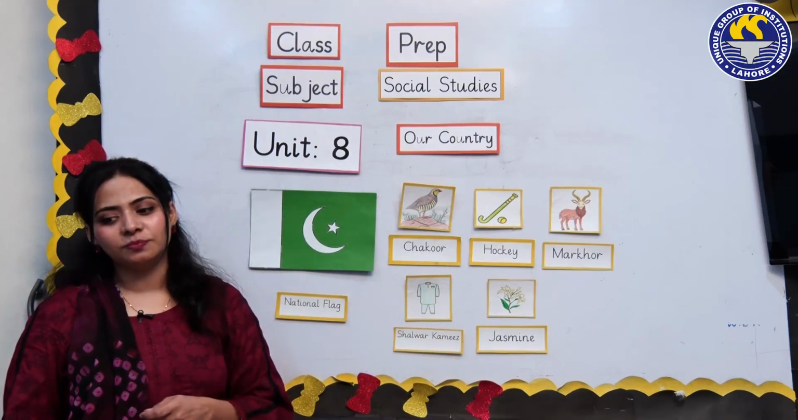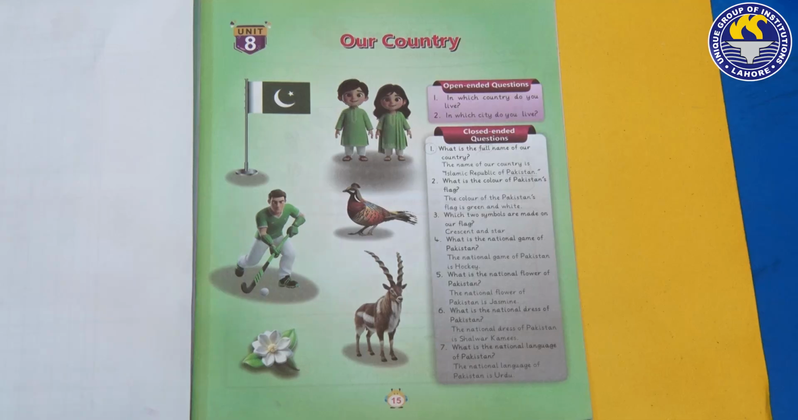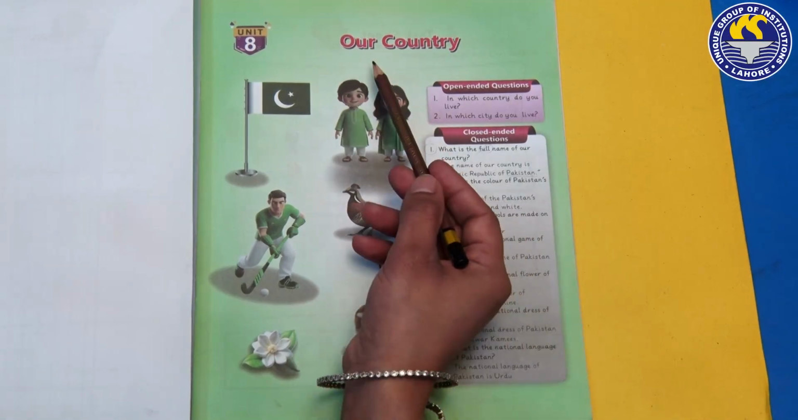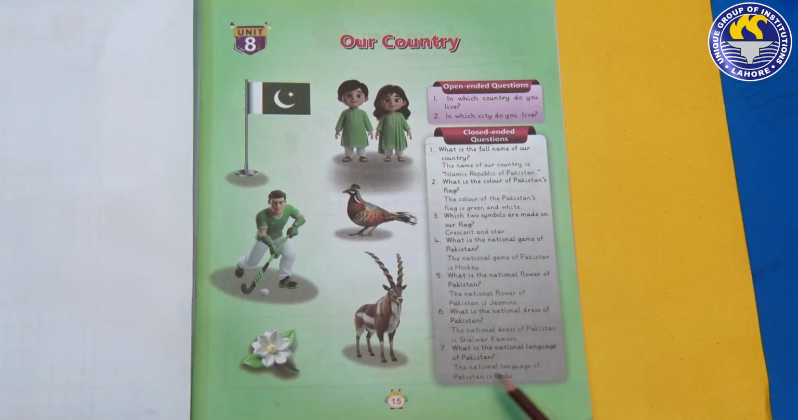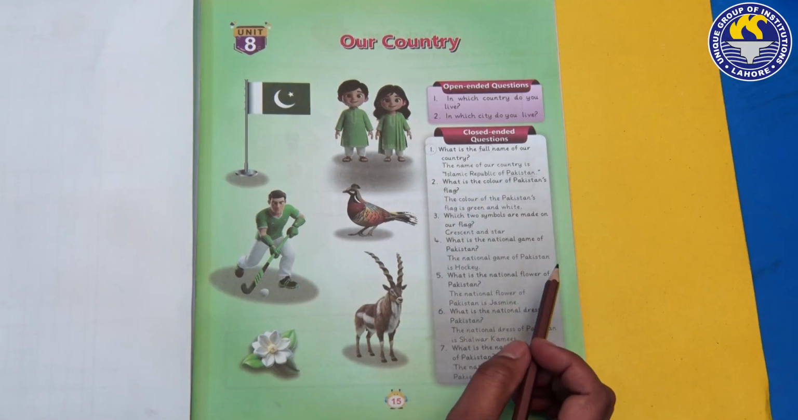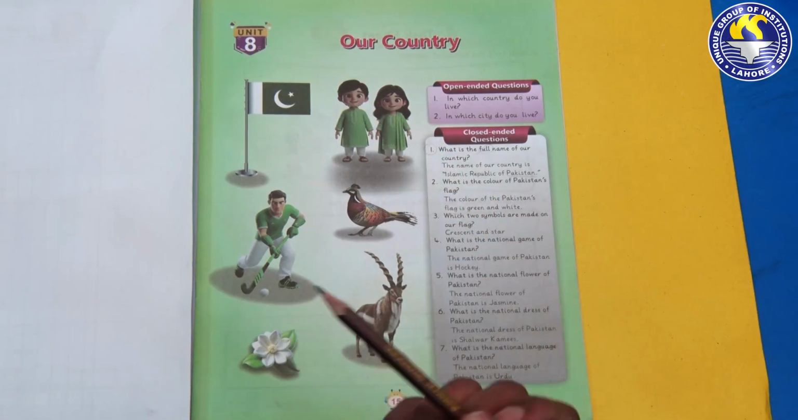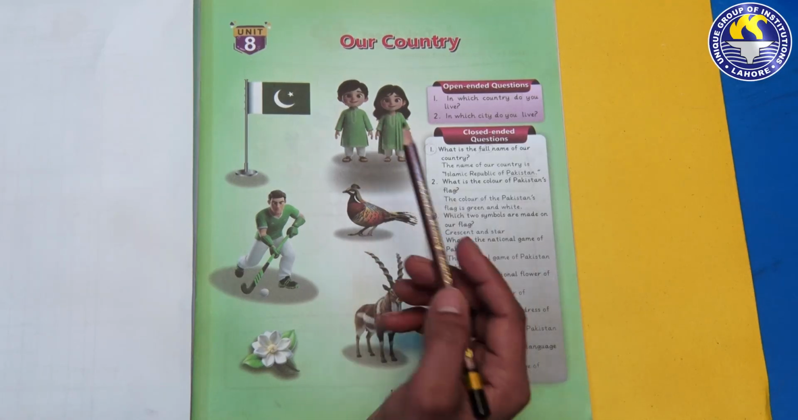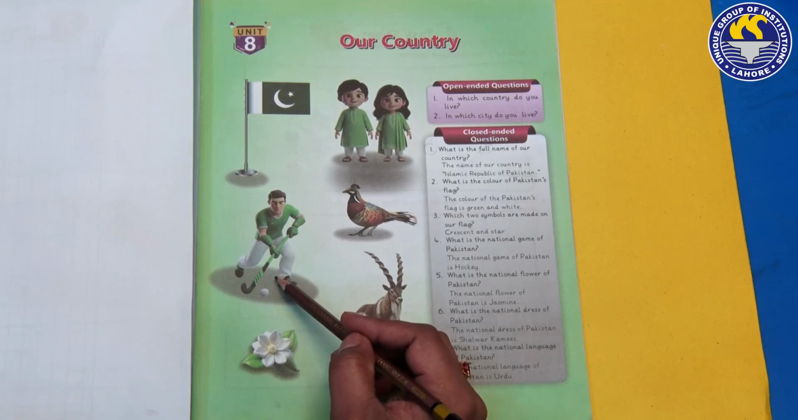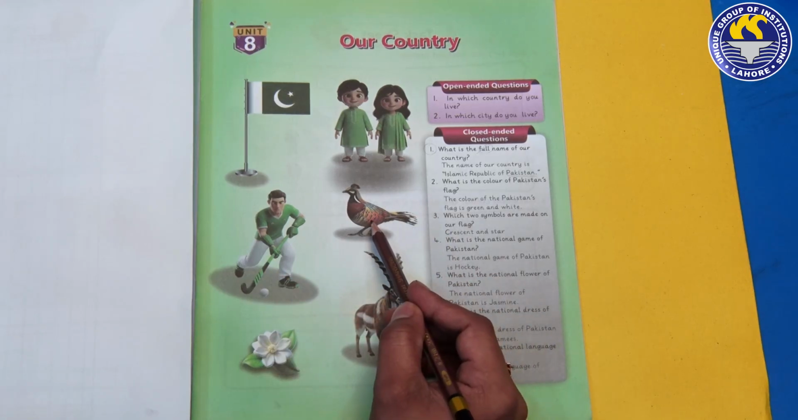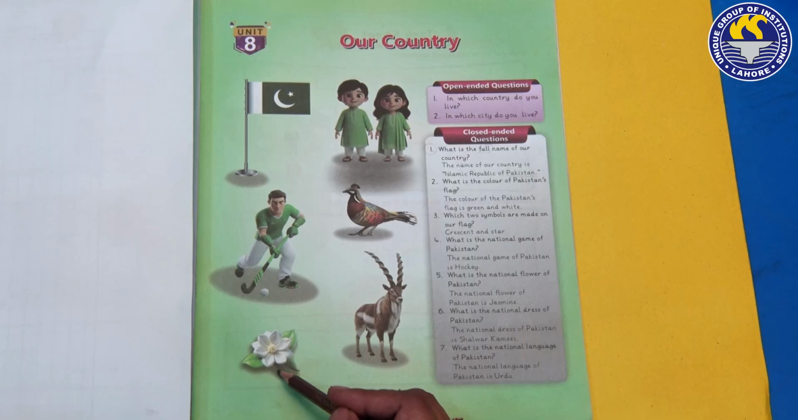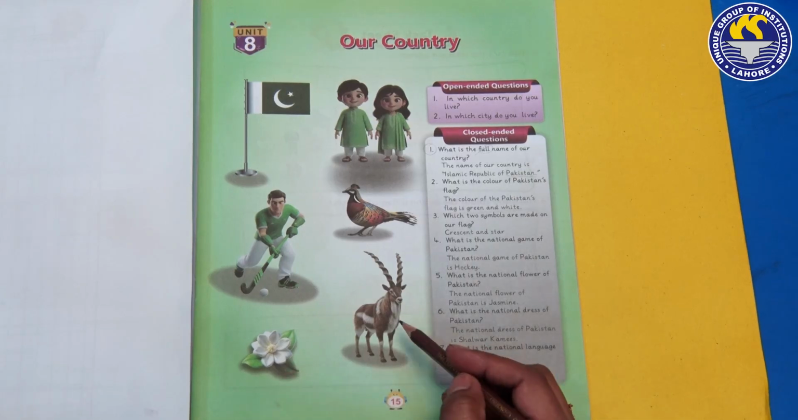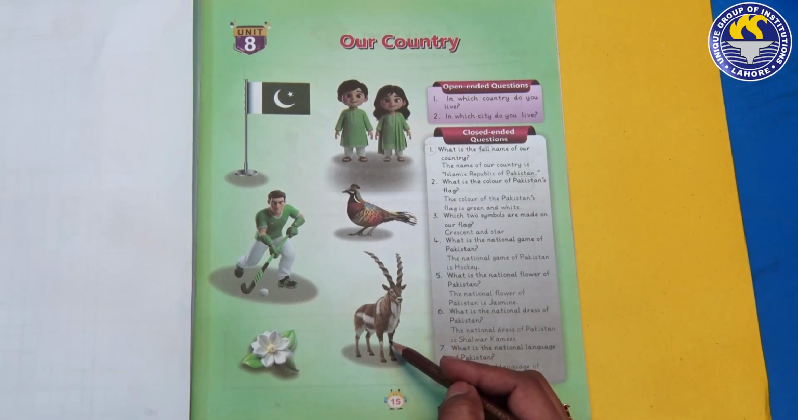Now come towards the book, we have to read the book. Okay students, now you have to open page number 15. It's about our country. There are many questions. You have to answer these questions. We have already discussed the national things. Our national dress is shalwar kameez. Our national game is hockey. Our national bird is chakor. Our national flower is jasmine. And our national animal is markhor.